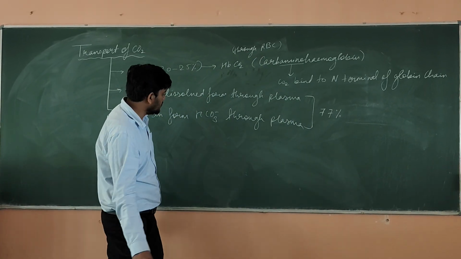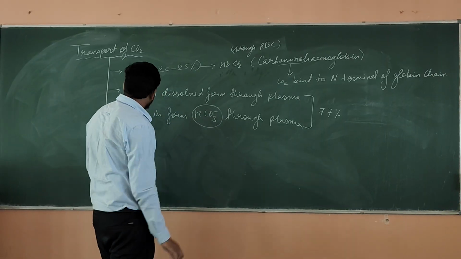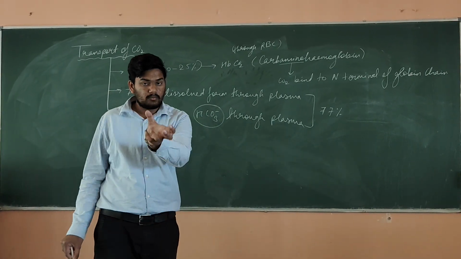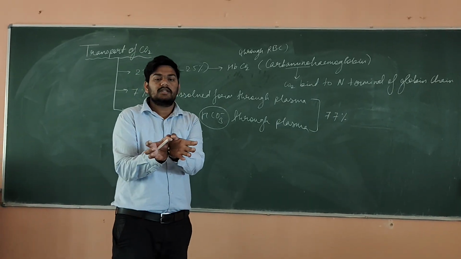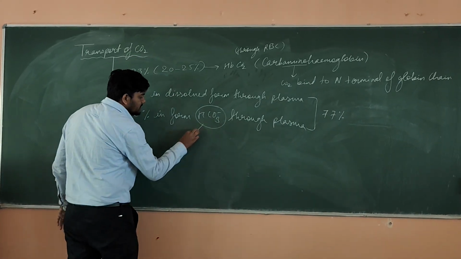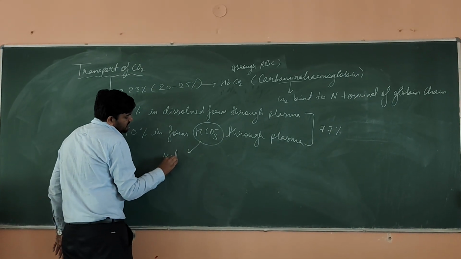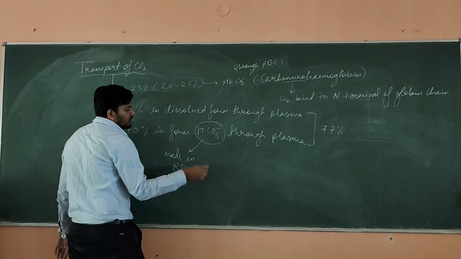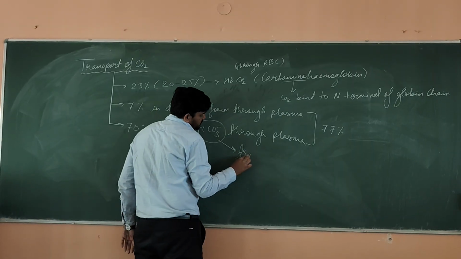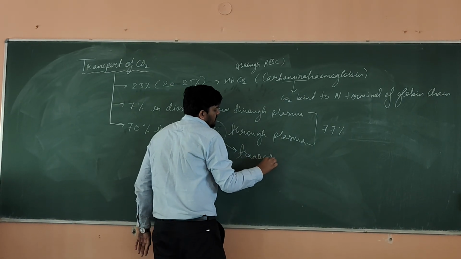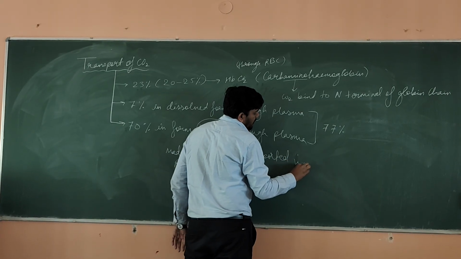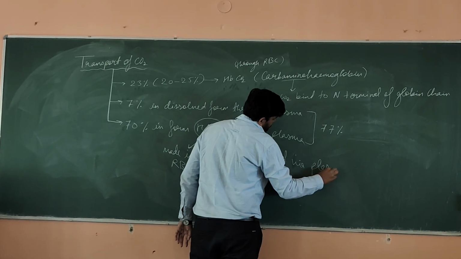But there is a very important thing now. As I have already told you, the maximum amount of CO2, 70%, is going in the form of bicarbonate ions. But these bicarbonate ions are made in RBC, but transported via plasma.